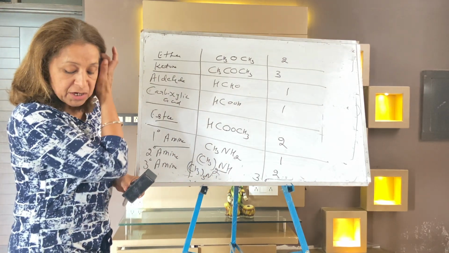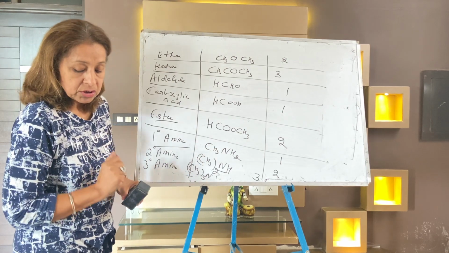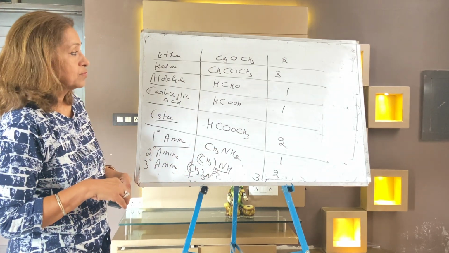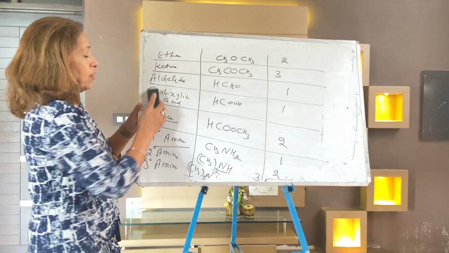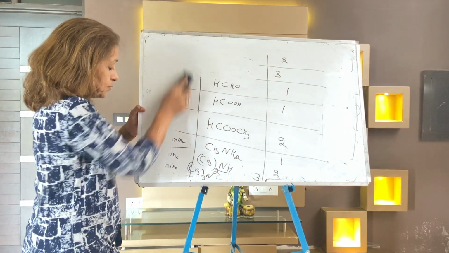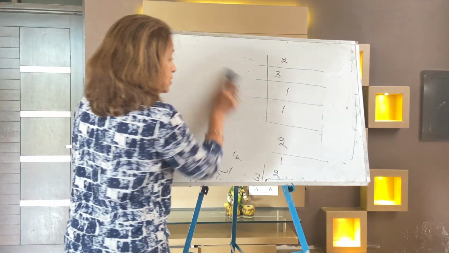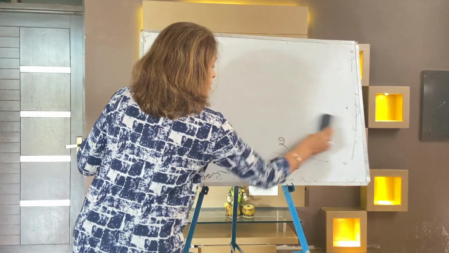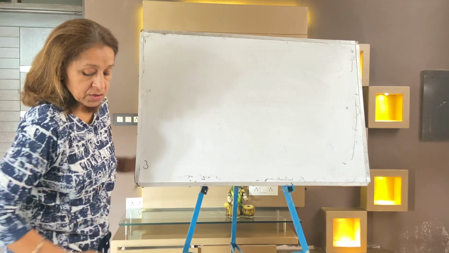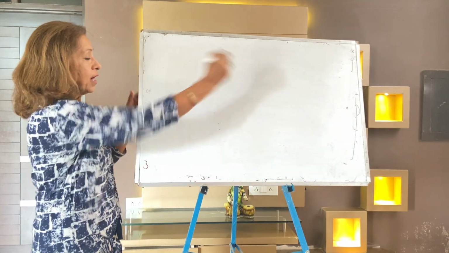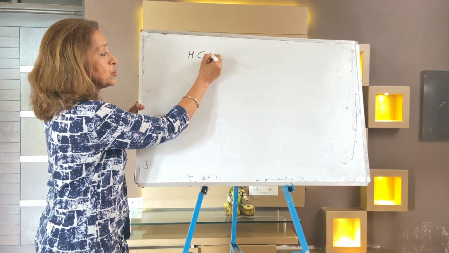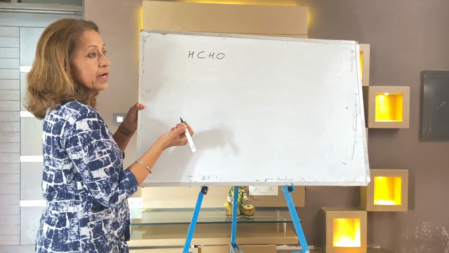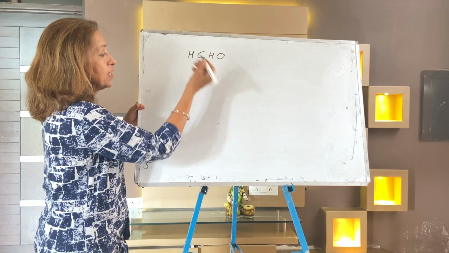I'm taking questions related to this. Write down the questions. I'm taking 3-4 questions from the homologous series. Question number 1: write first 3 members of the aldehydic series. You know aldehyde is HCHO, the first aldehyde. What will you do? You go on adding CH2.